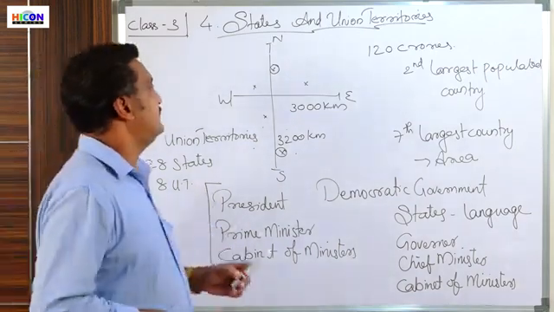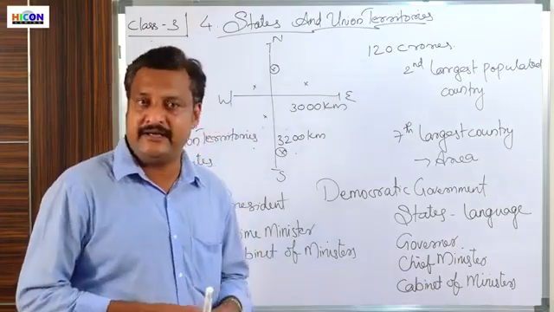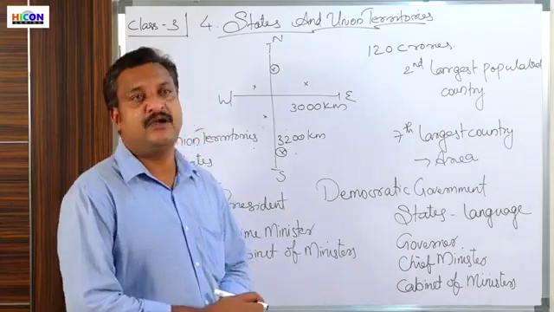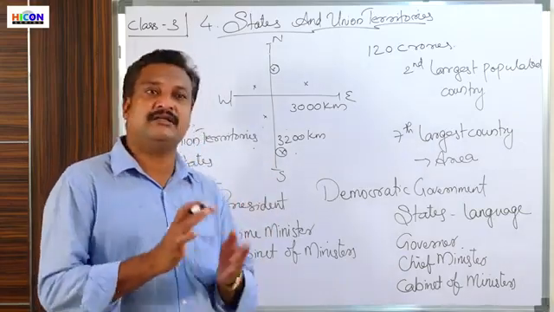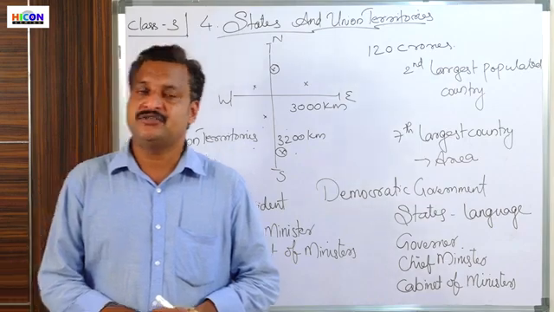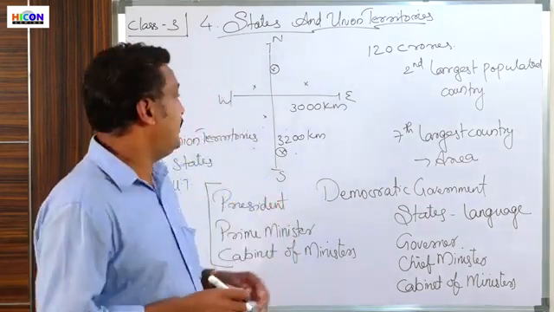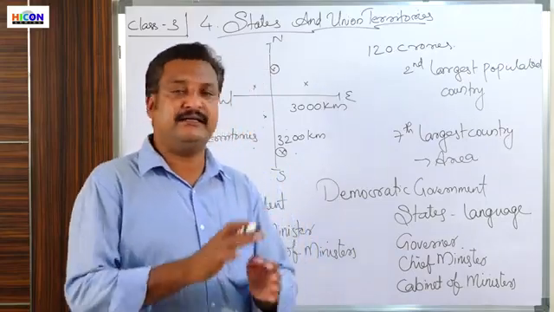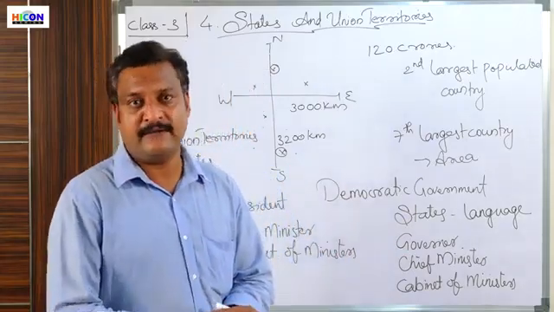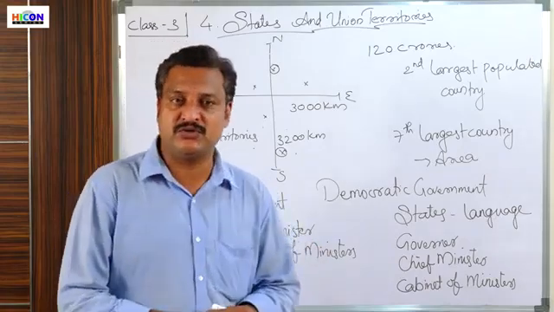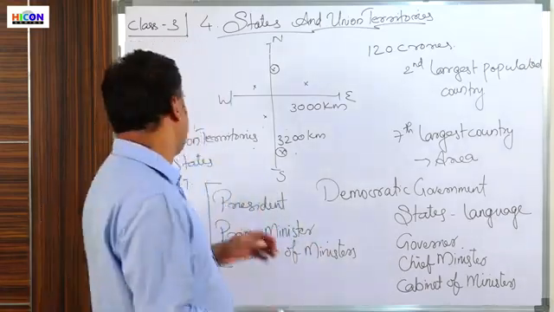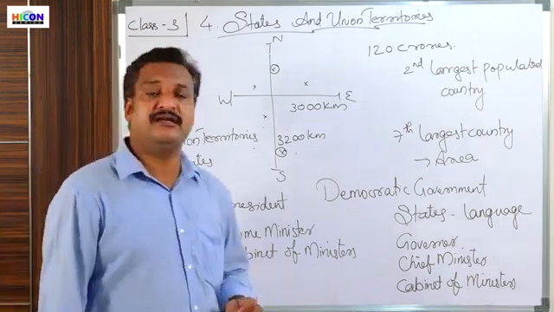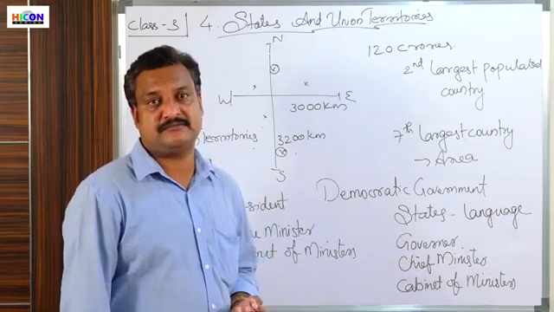So in this lesson, what we are going to learn is which are these 28 states and 8 union territories, where they are located, and what their capitals are. As India has a capital called New Delhi, every state has a capital city from where the entire governance happens. So today we are going to learn which are these 28 states in India, which are the 8 union territories, and which are their capitals.